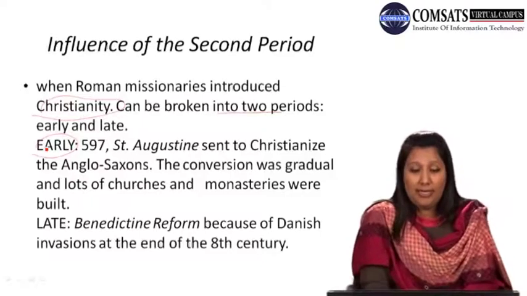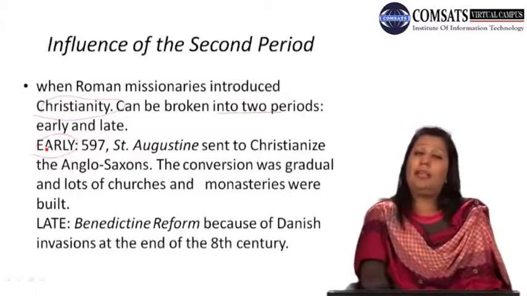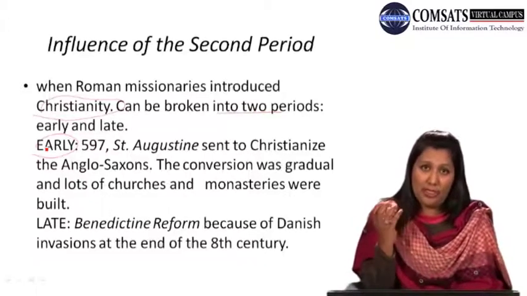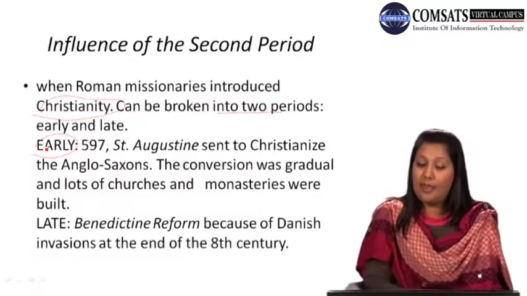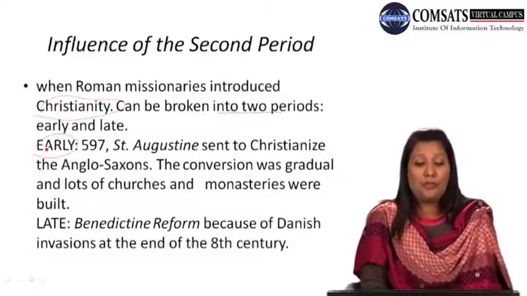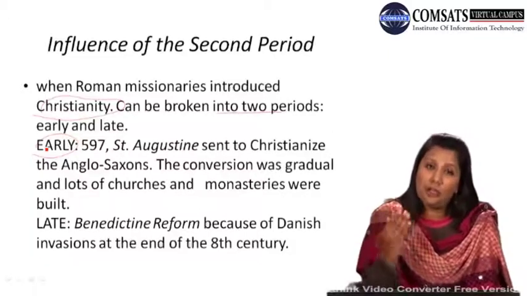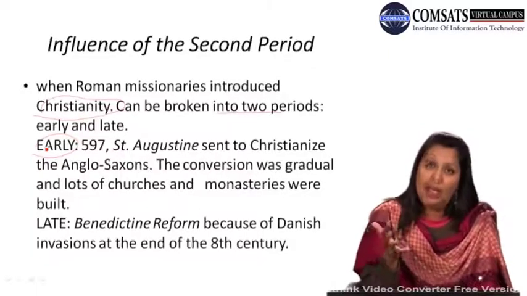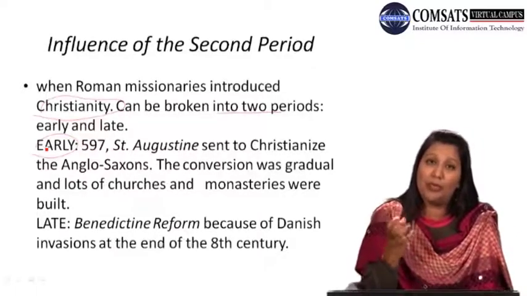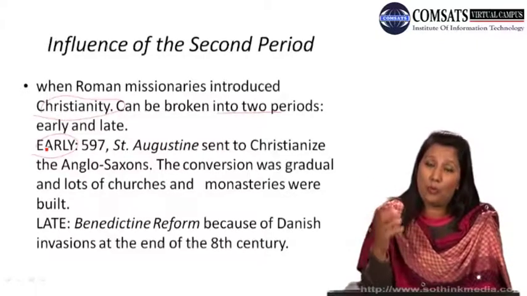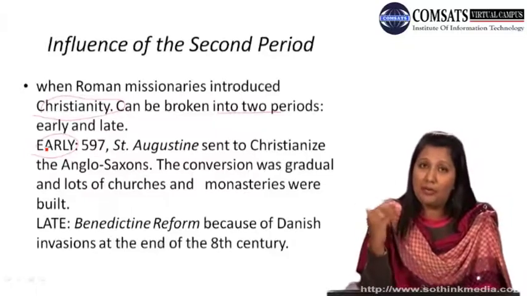In this period, when Saint Augustine was sent to Christianize, he sent a few missionaries, a few religious people, to Christianize the Anglo-Saxons. How were they Christianized? The conversion was gradual and lots of churches and monasteries were built. Yes, slowly and gradually people started becoming Christian, because once people are converting to another religion, they are ready to accept it, they are willing to take it.